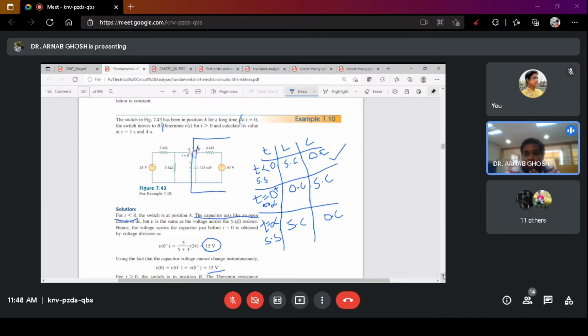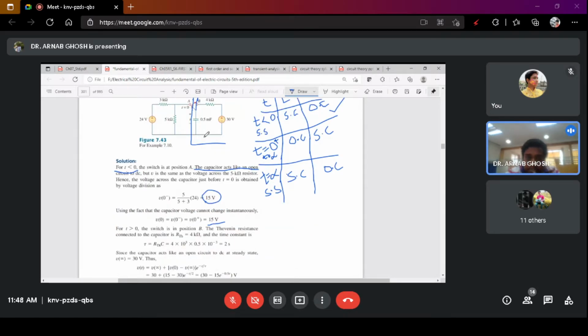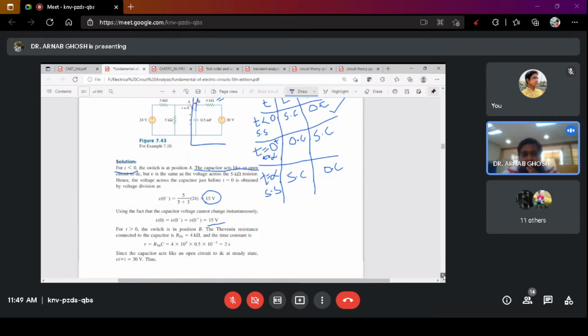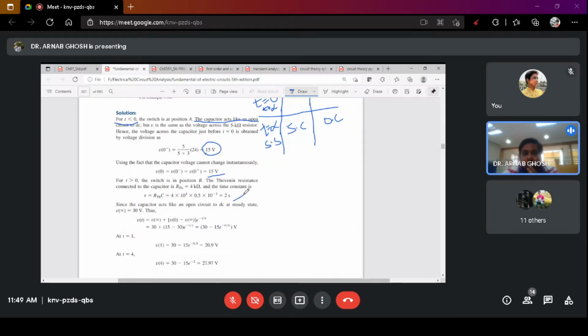Okay, so what is the initial voltage across the capacitor? This is 15 volt. What is your time constant? When you are considering the switch is at B, the time constant tau is equal to RC. Here you have only one resistance, that is 4 kilo ohm. So this will be the value of R, because the A part of the circuit, that is the first part of the circuit connected to terminal A, has become inactive, right? So this is 4 kilo ohm, this is 0.5 millifarad, and from that we are getting the value of tau.